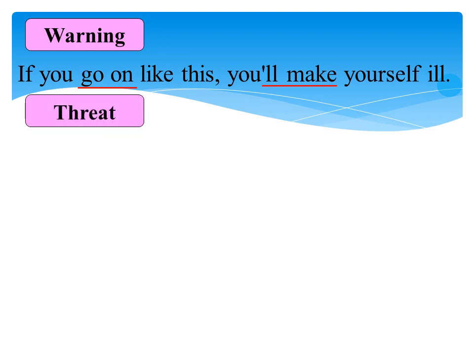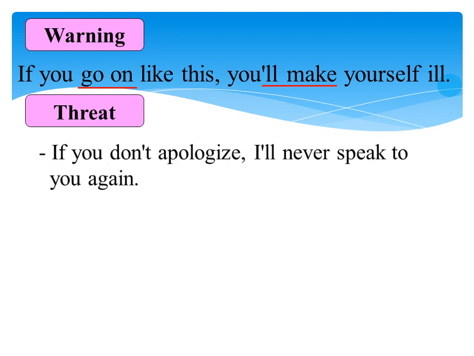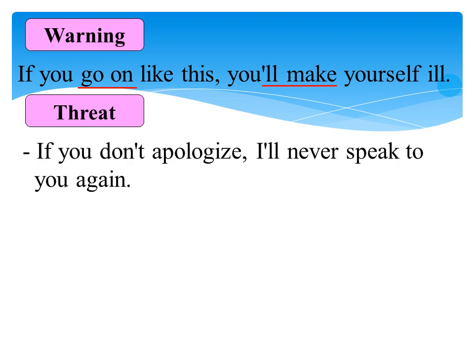Threat: if you don't apologize, I'll never speak to you again. In if clause, the verb don't apologize is in the present simple, and the verb of the main clause is will never speak.